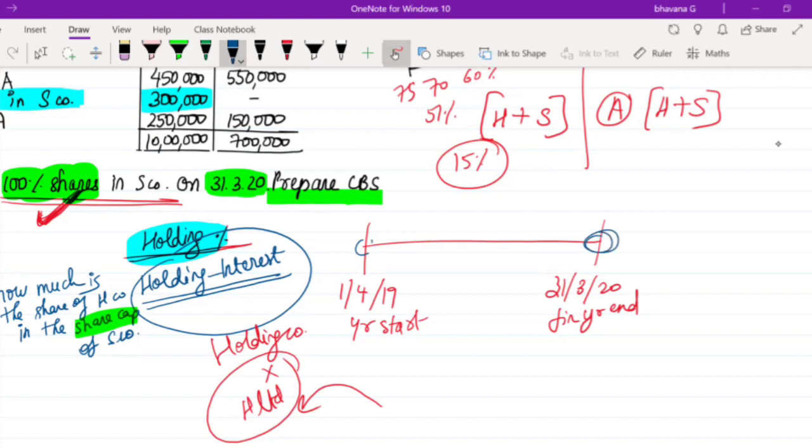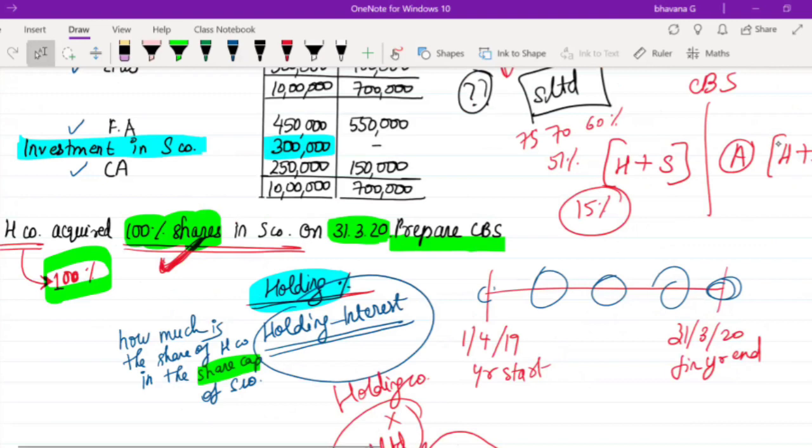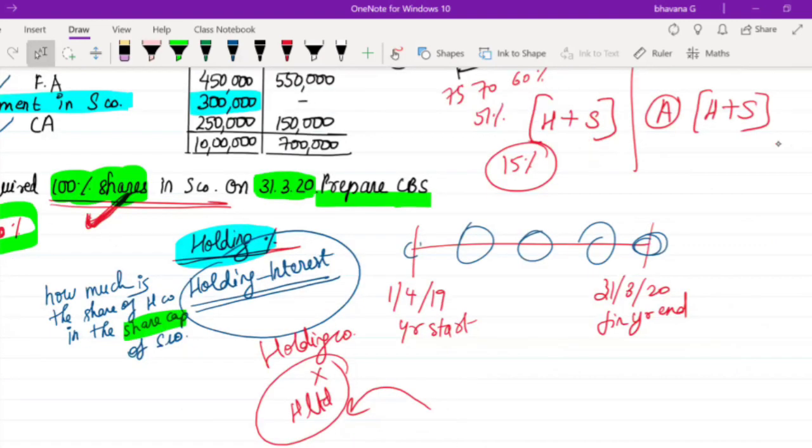Okay. So it can get the shares of the subsidiary company at any point of time. It can get them in the middle of the year, or a little after the start of the year, or towards the end of the year. So at any point of time, it can acquire the shares of the subsidiary company. So whenever it acquires shares of the subsidiary company, such a date will be known as the date of acquisition. So when the holding company acquires the shares of S Limited company, it will be known as the